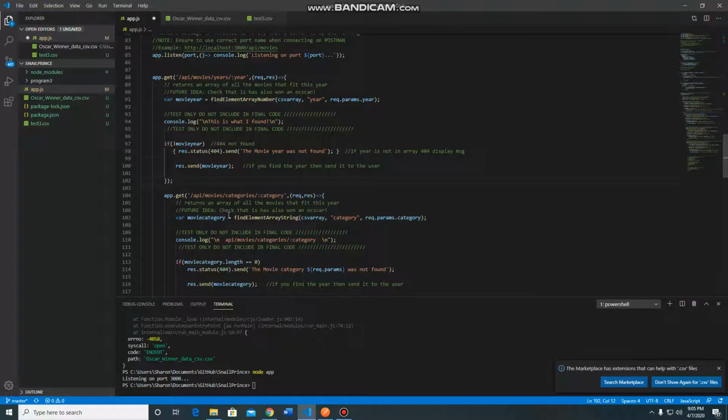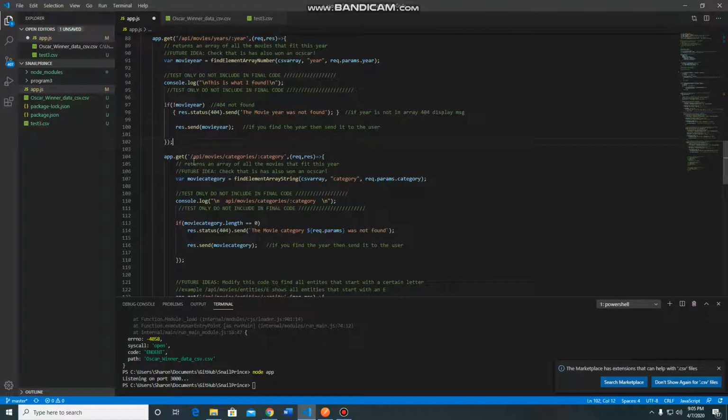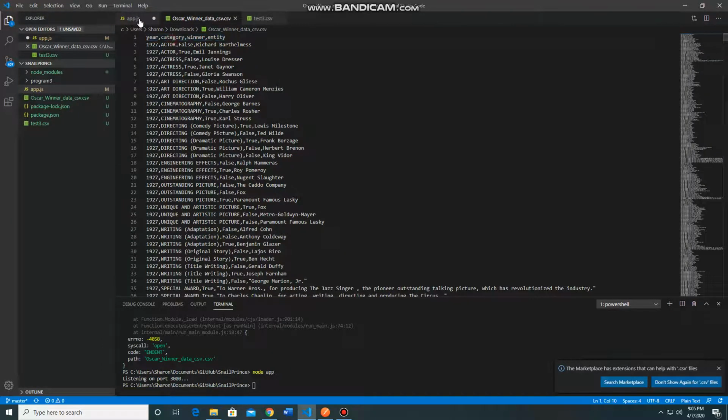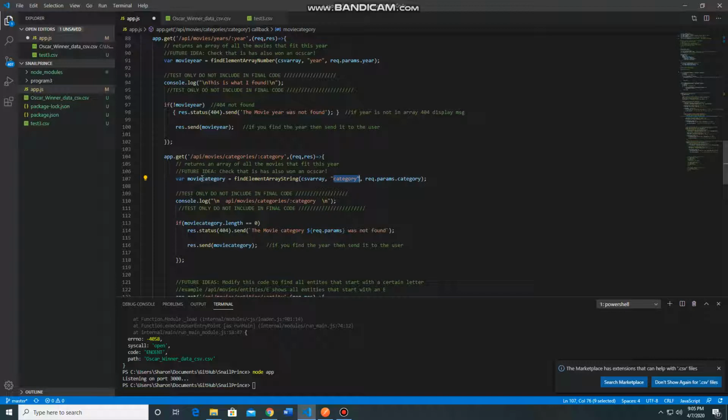Now the rest of these you're going to find are very, very similar. So for API movies categories, you just use find element array string. You pass in request.category because that's what we called it. We called it category, so make sure you put here whatever category you're going to. This returns an array of strings. If the length is 0, meaning we didn't find one, it means we didn't find it. Otherwise, just send the array that you have.